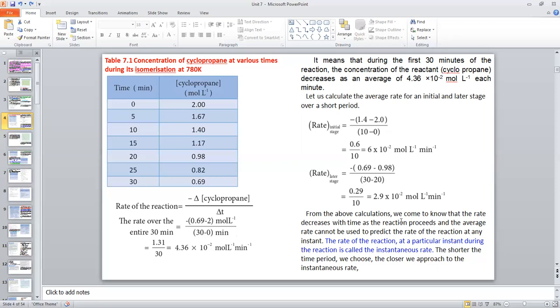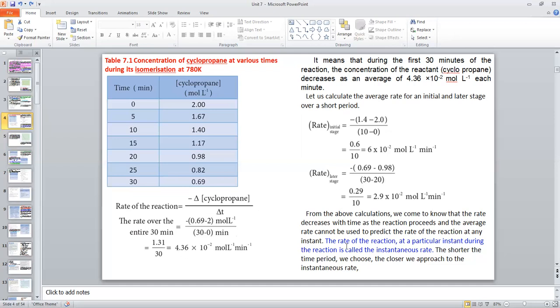From the above calculation, we come to know that the rate decreases with time as the reaction proceeds, and the average rate cannot be used to predict the rate of reaction at any instant. You see, this is the average rate. This is not the same as this value or this value. It is different. It is not identical with the average rate at the initial stage or final stage.